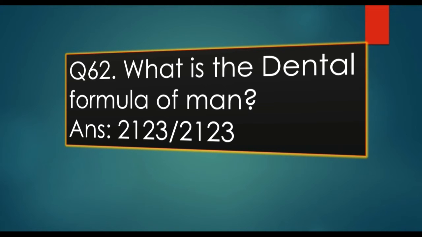Answer is 2123 per 2123, which means 2 refers to 2 incisor teeth, 1 refers to 1 canine tooth, 2 refers to 2 premolar teeth, and the last 3 refers to 3 molar teeth. These teeth are located in one half of any jaw.